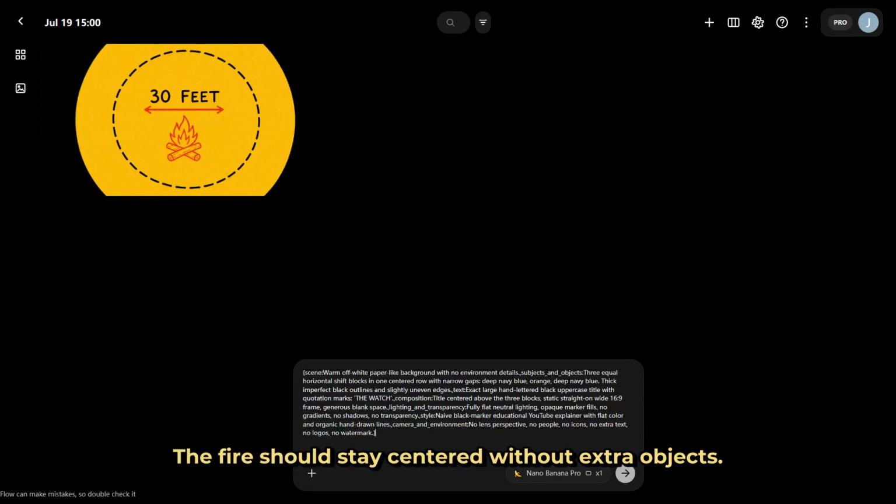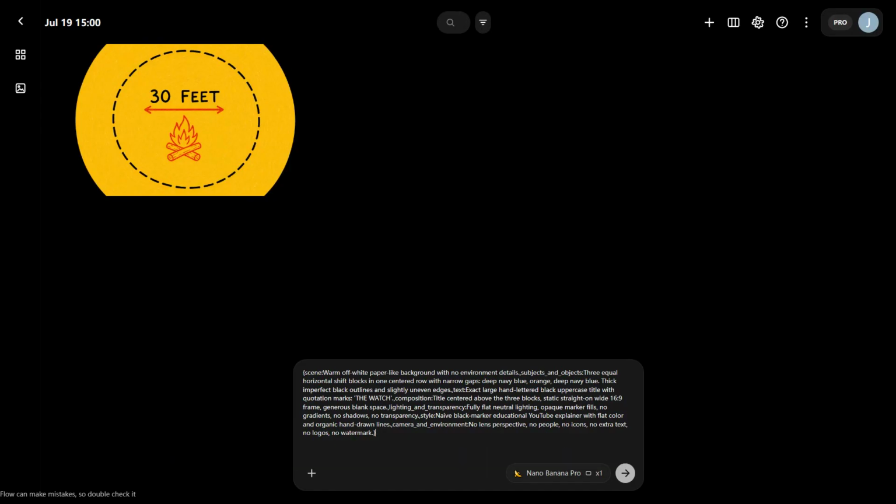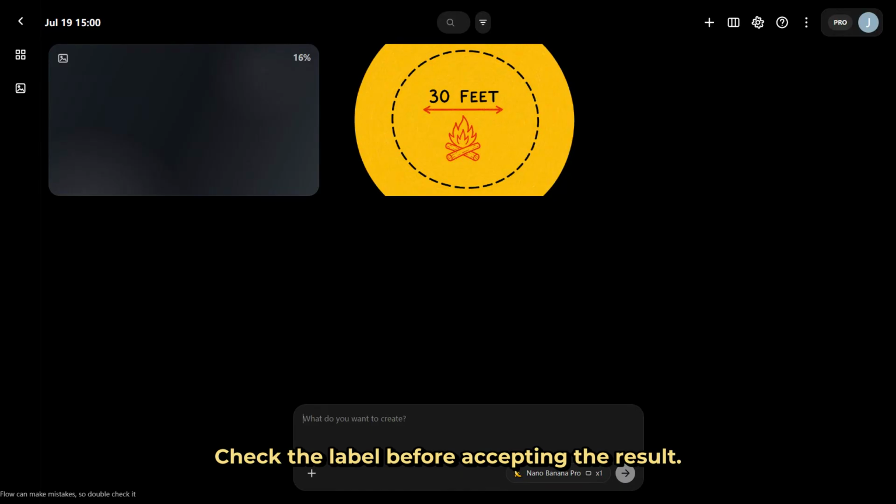The fire should stay centered without extra objects. Check the label before accepting the result. If the words drift, rewrite only the text instruction. Now paste the prompt for the blue-orange-blue watch. Those three blocks make the night rotation visible. The result stays simple, so it is usable in motion.